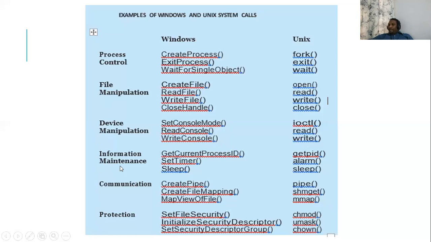Then information maintenance, we have functions like GetCurrentProcessID, SetTimer, Sleep. These are functions of information maintenance. Then communication, we have functions like CreatePipe, CreateFileMapping, MapViewOfFile. And for protection and security, we have SetFileSecurity, InitializeSecurityDescriptor, SetSecurityDescriptorGroup.